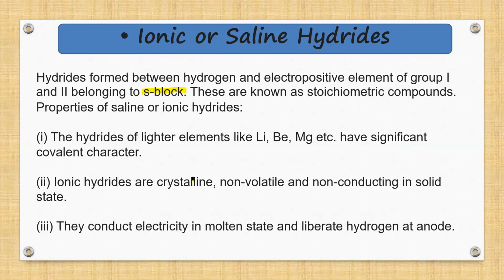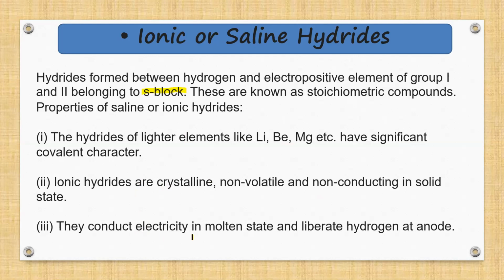Ionic hydrides are crystalline, non-volatile and non-conducting in solid state, because we have already learned that salt hydrides can only conduct electricity in their melted form or in the aqueous form.